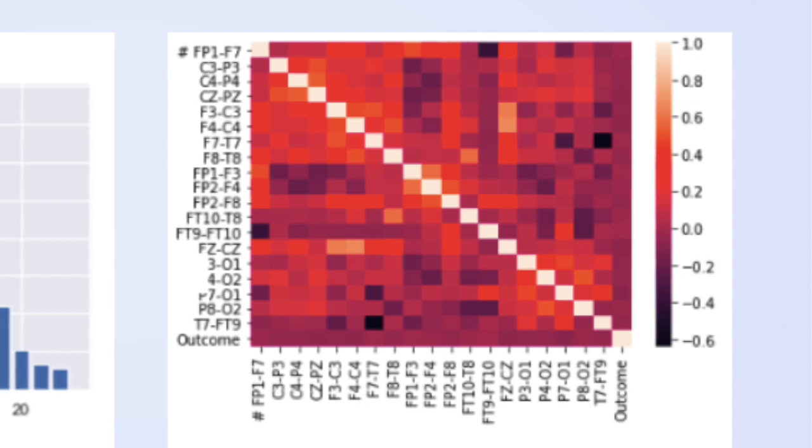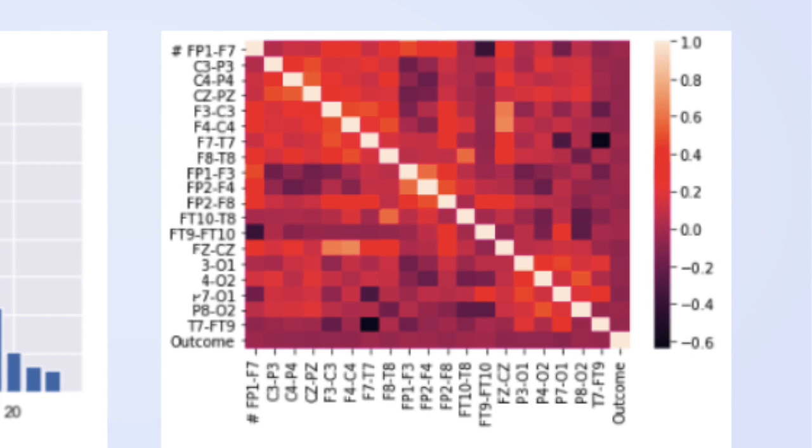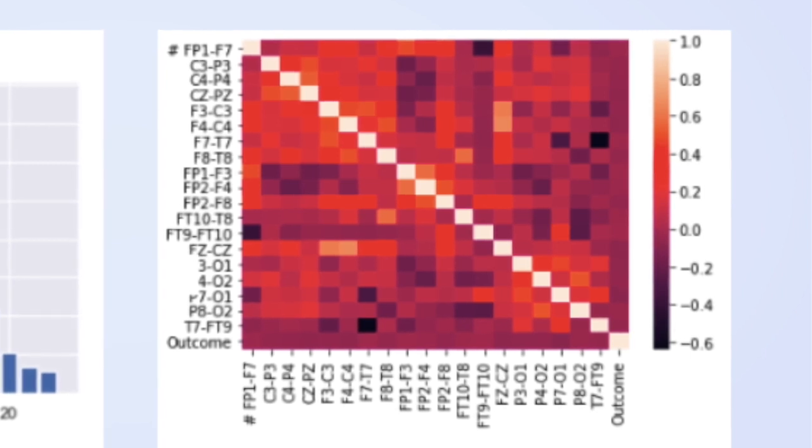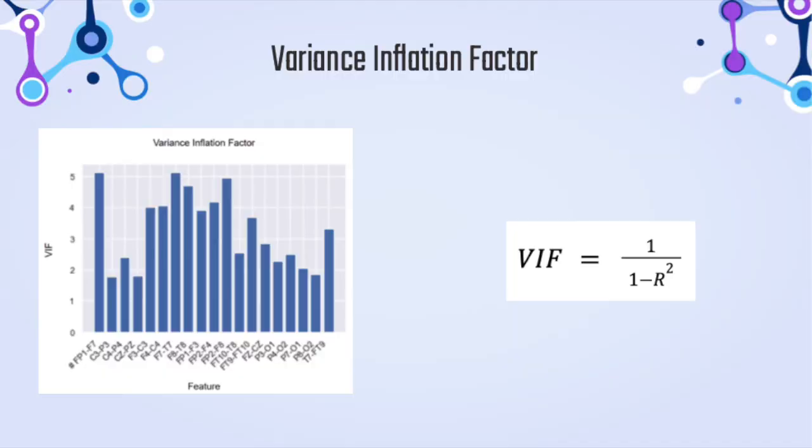And then on this side, we can see the correlation matrix, and I plotted this correlation matrix to see which columns had high positive and negative correlation, and those columns were removed from the data set. And then also I assessed multicollinearity by calculating the variance inflation factor, and columns that had variance inflation factor of higher than 5 were removed from the data set. And the equation for calculating that is shown here.